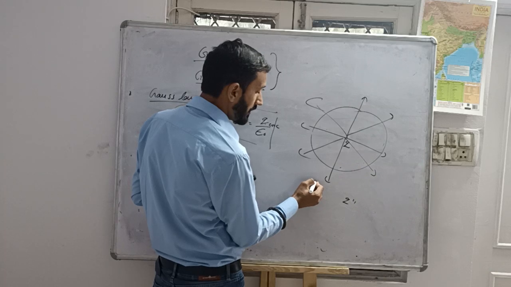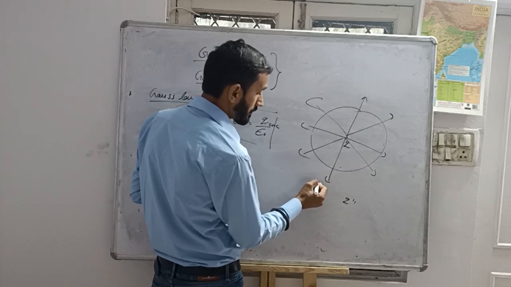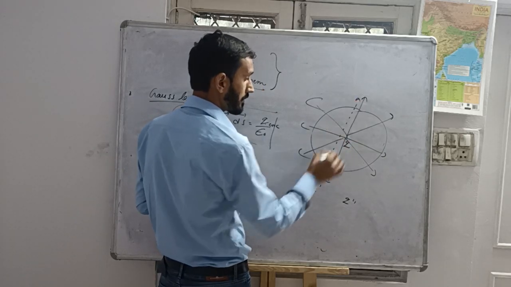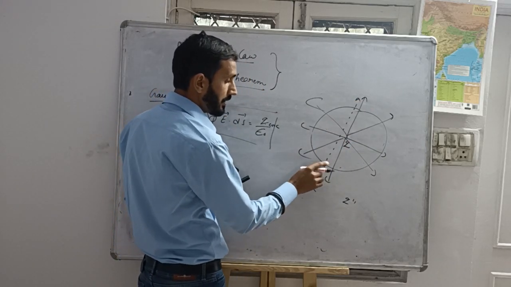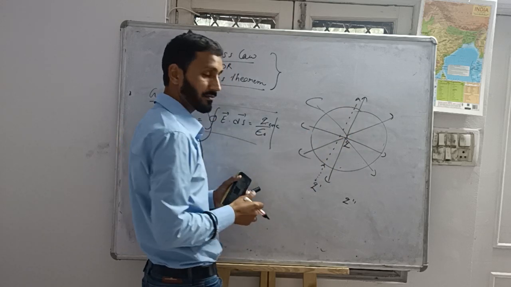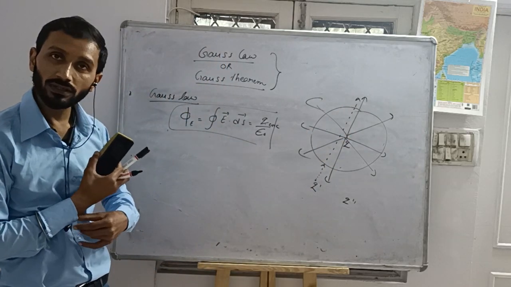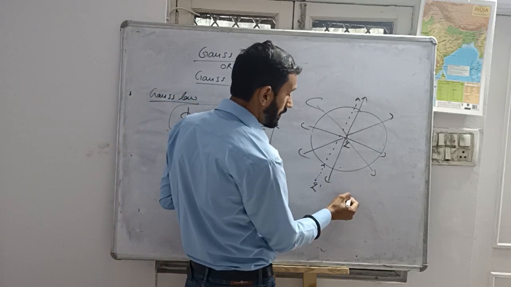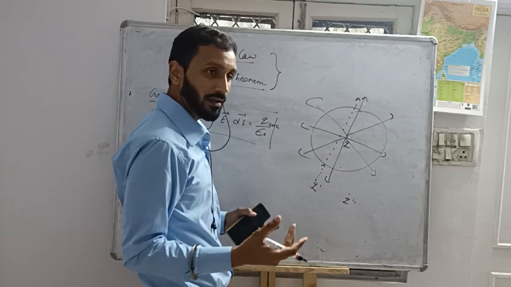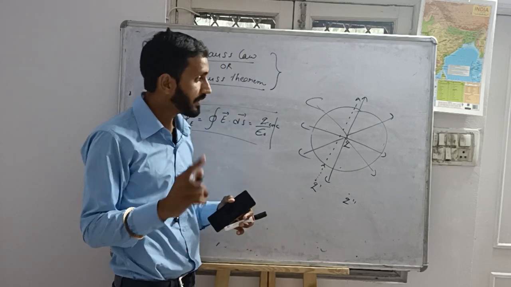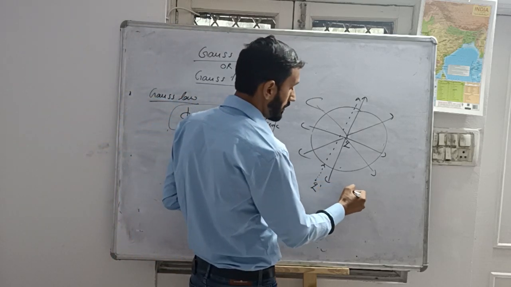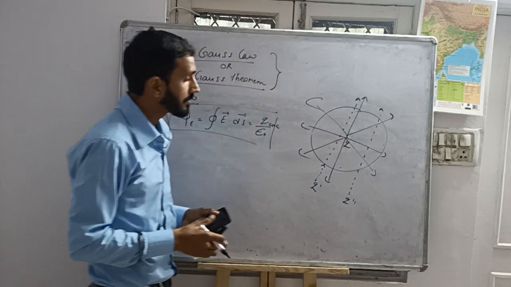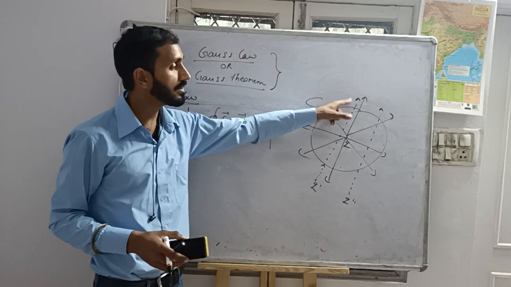Let the electric field line produced by this be like this. Here it is entering, here it is leaving. Understood? One is entering, one is leaving.